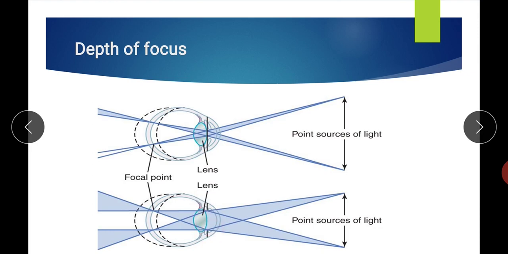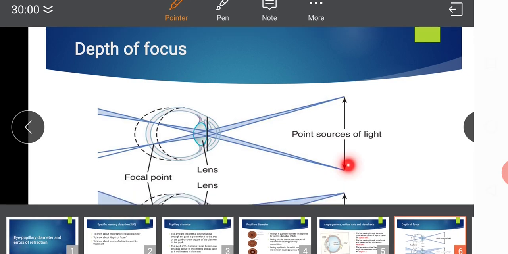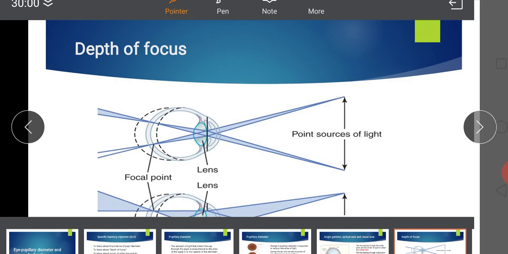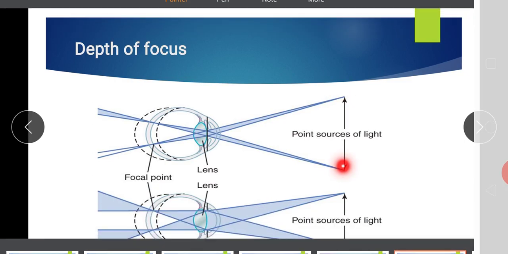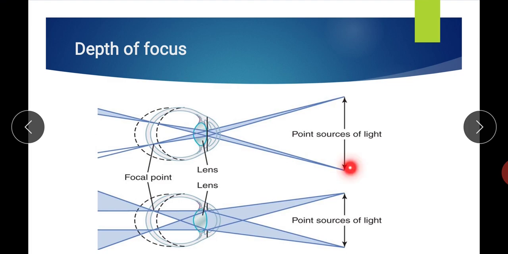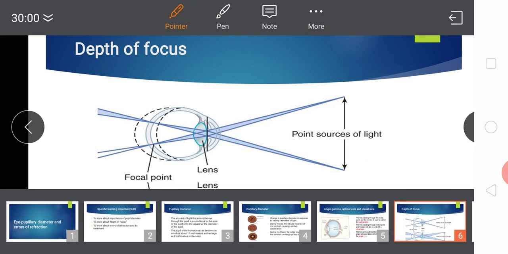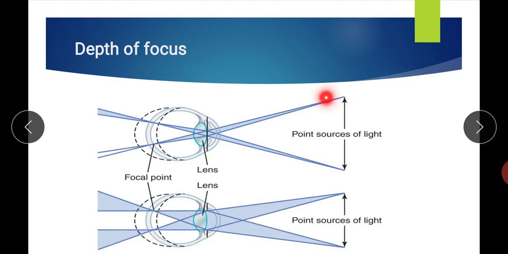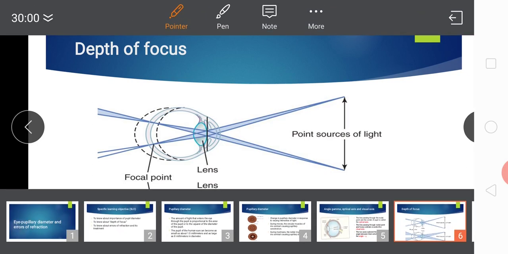Now, in both the figures we have two point sources of light, this one and this one. When the light rays are coming from these two point sources, they are focused on the retina. You can see in both the figures, even though here the pupillary size is big, they are still able to focus on the retina.